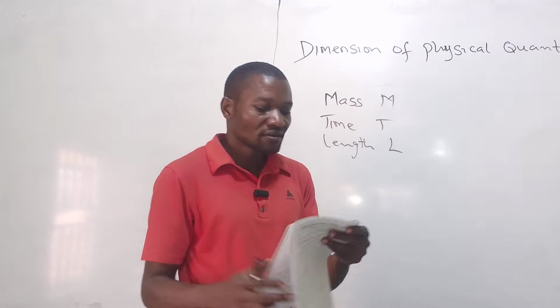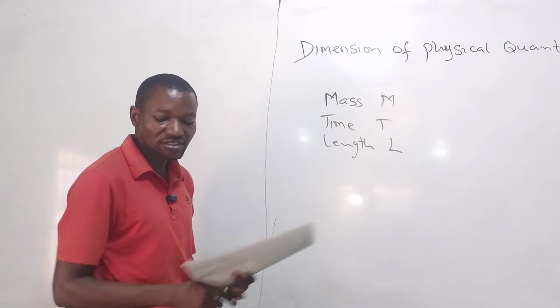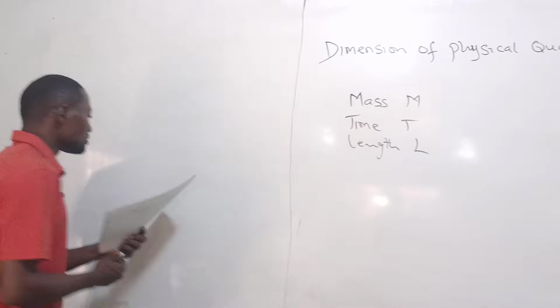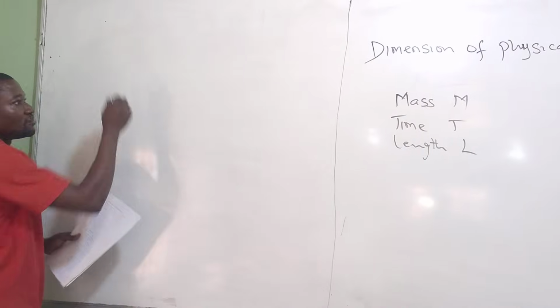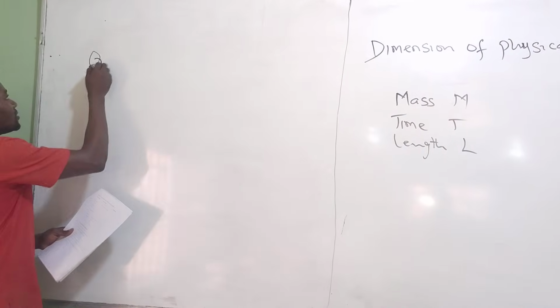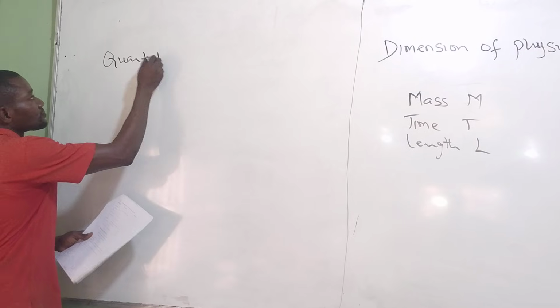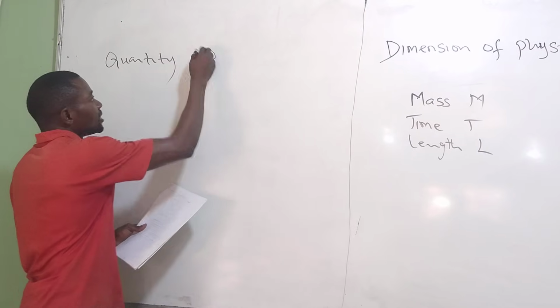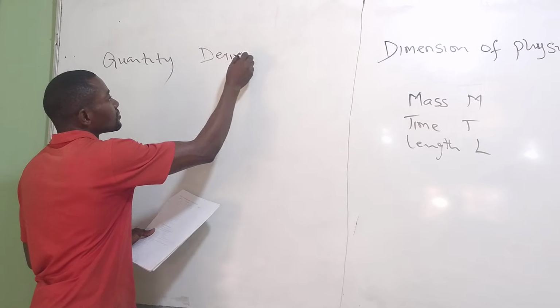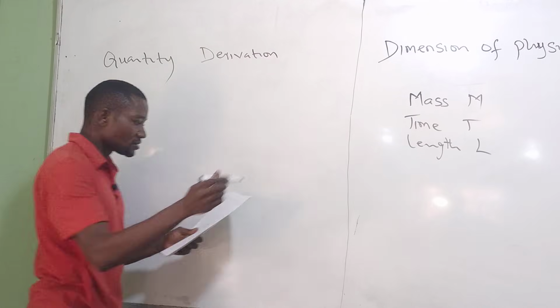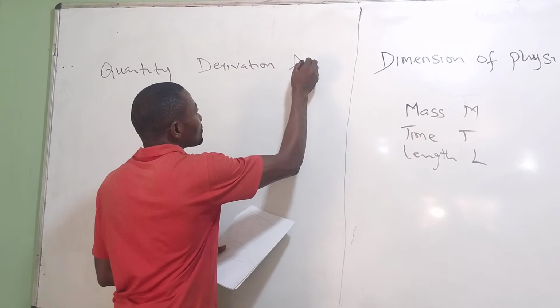Let's look at physical quantity and their dimensional analysis. Here we have quantity, the derivation, how we come about, then the dimension.